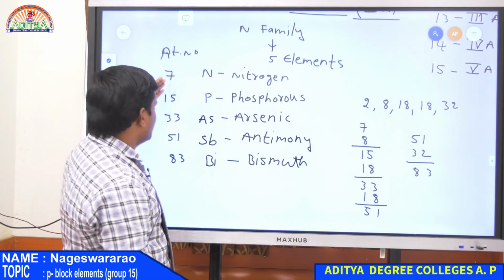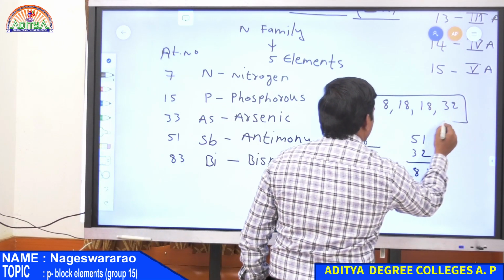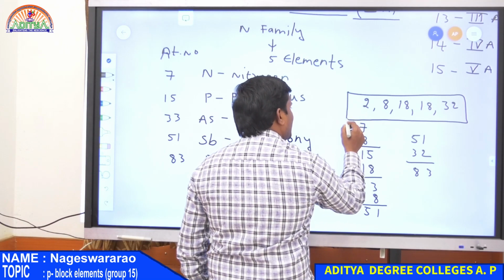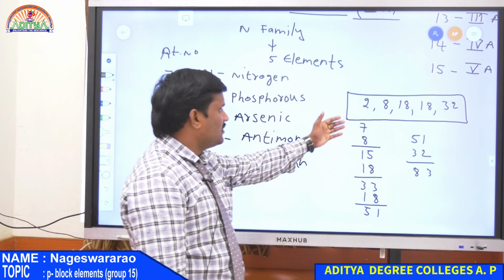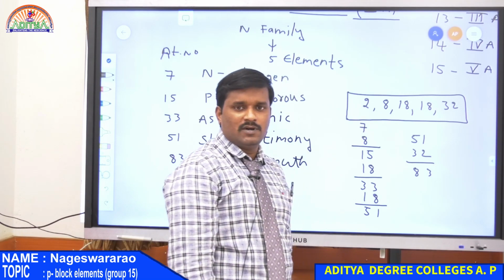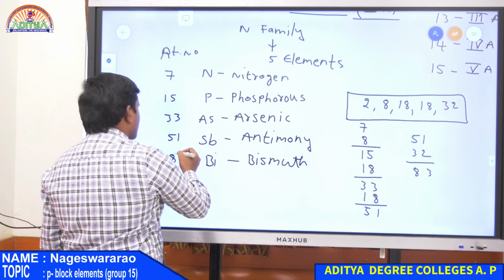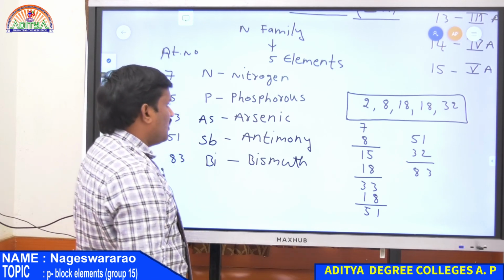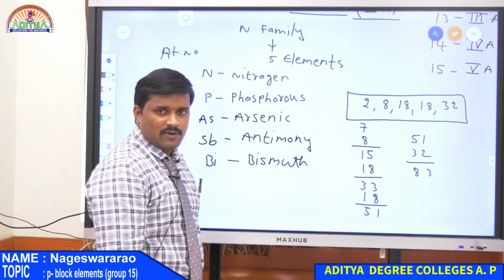So all these atomic numbers are derived by using these numbers known as magic numbers. So in the periodic table, the atomic number of any element is determined by using these magic numbers. Therefore 7, 15, 33, 51 and finally 83 are the atomic numbers of elements present in nitrogen family.